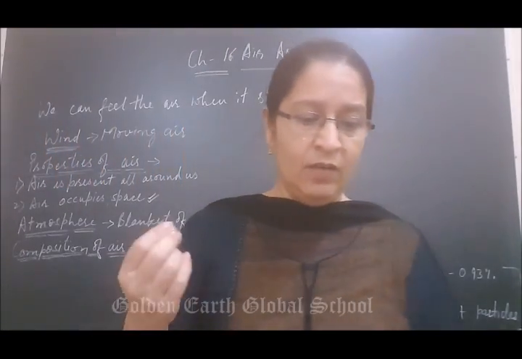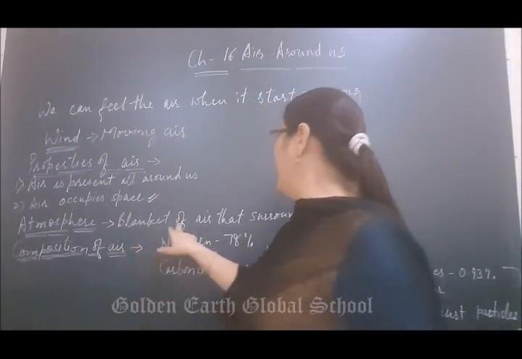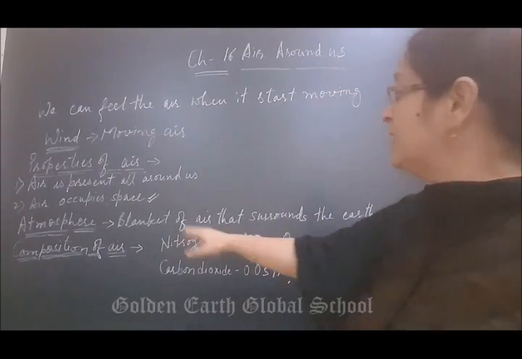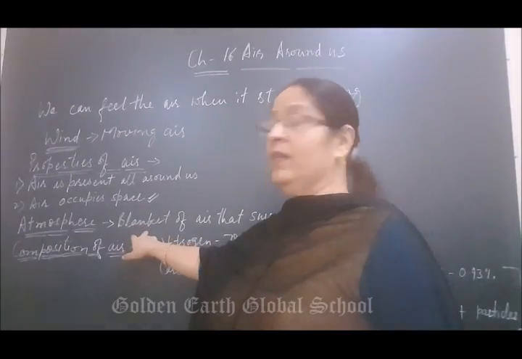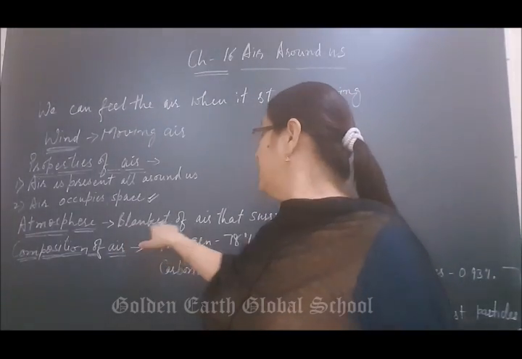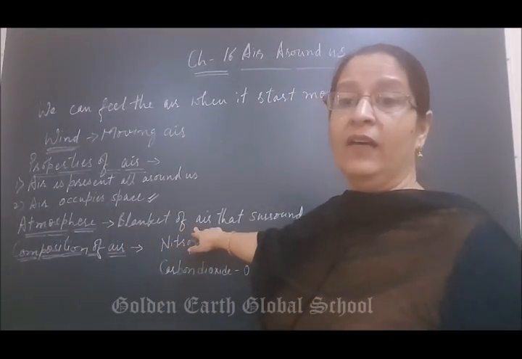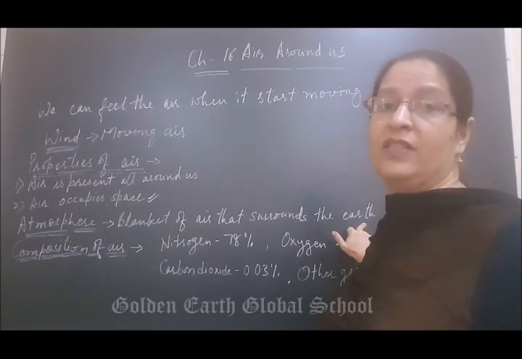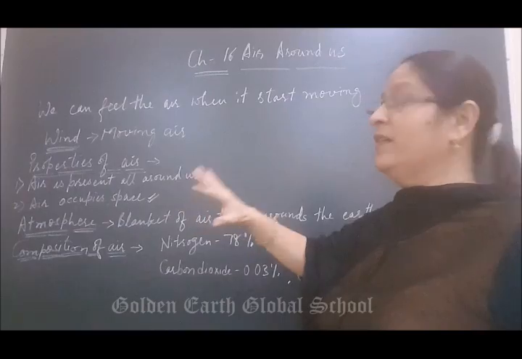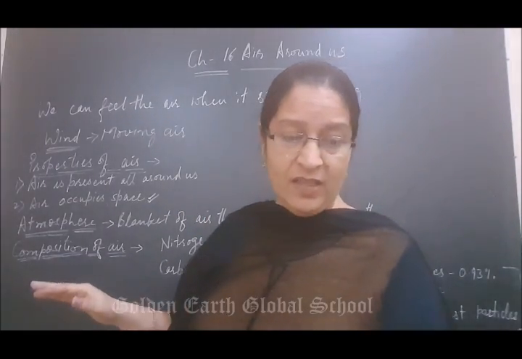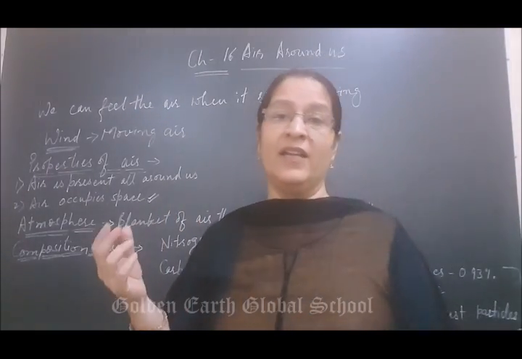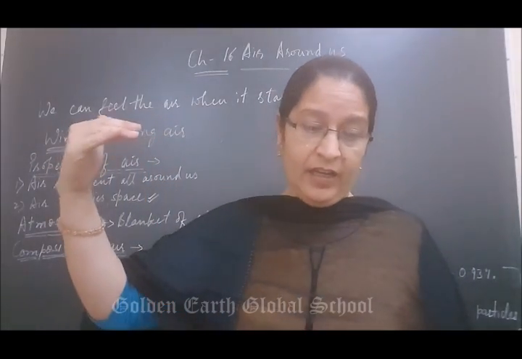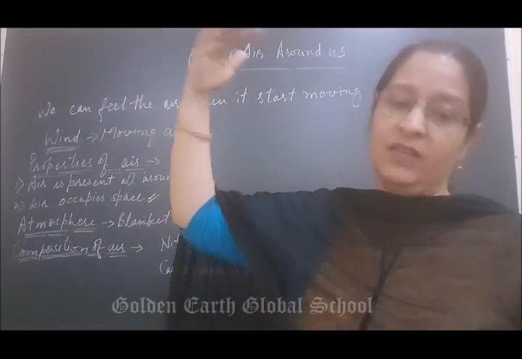What is atmosphere? Atmosphere is the blanket of air that surrounds the earth. It is just air; the atmosphere is like a blanket. A blanket of what? A blanket of air that surrounds the earth's surface. So the atmosphere extends to several kilometers above the earth's surface.